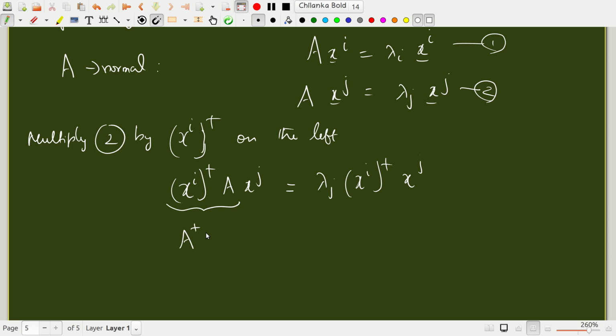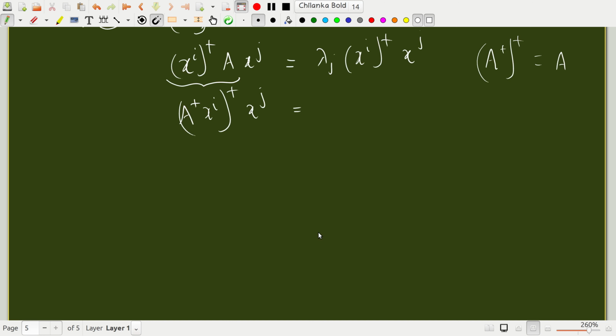Hold on, this can be written as (A dagger xi) whole dagger. (A dagger xi) whole dagger will be xi whole dagger times (A dagger) whole dagger, but (A dagger) whole dagger is A. Now I'll come to the right side in a minute, let's just work with the left side. A dagger xi is nothing but, we just showed that the eigenvalues of the Hermitian conjugate of a normal matrix are simply lambda star, so it's (lambda star xi) whole dagger xj.